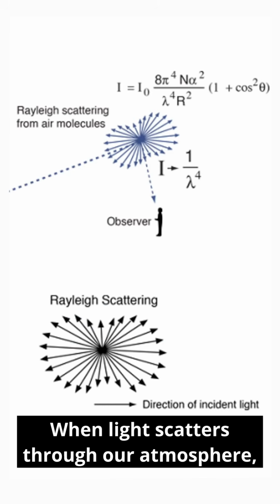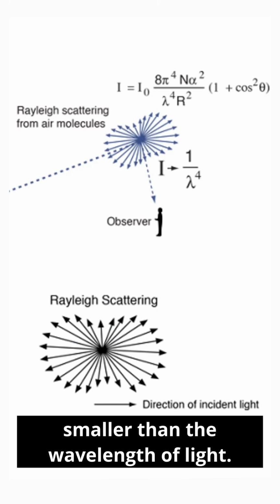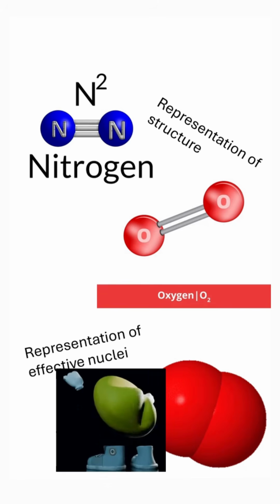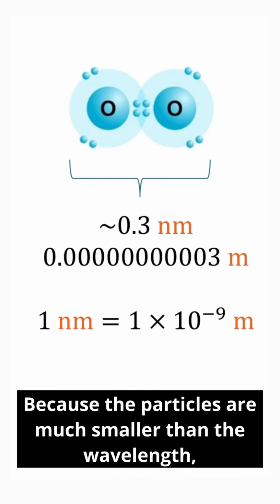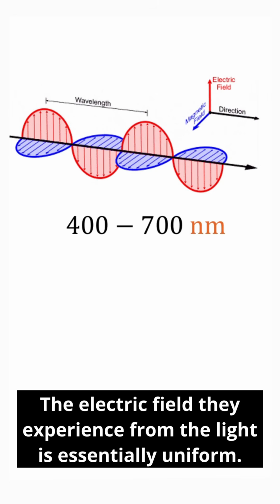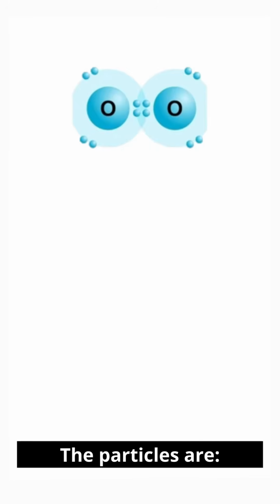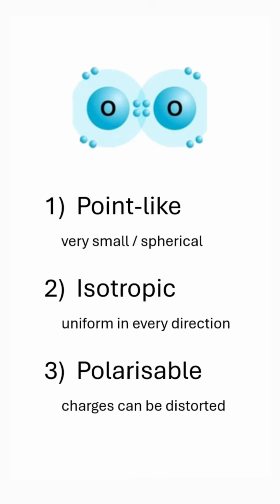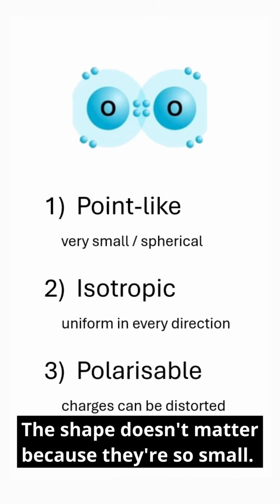When light scatters through our atmosphere, Rayleigh scattering occurs. This happens when the particles are smaller than the wavelength of light. The air, mostly diatomic nitrogen and oxygen, is formed by small molecules, about 0.3 nanometers in size. Because the particles are much smaller than the wavelength, the electric field they experience from the light is essentially uniform. And since the wavelength is much larger, the particles are point-like, isotropic, polarizable objects, which is a technical way of saying they are just like tiny, uniform spheres. The shape doesn't matter because they're so small.